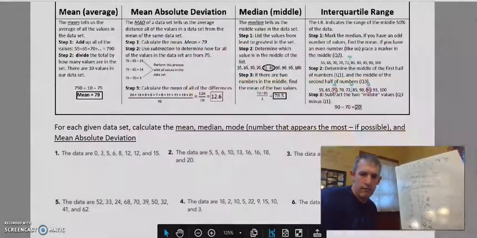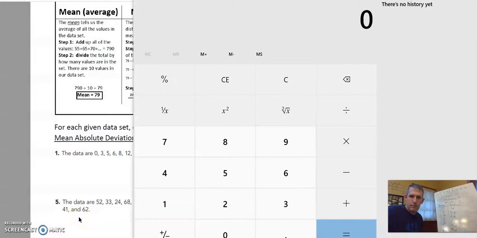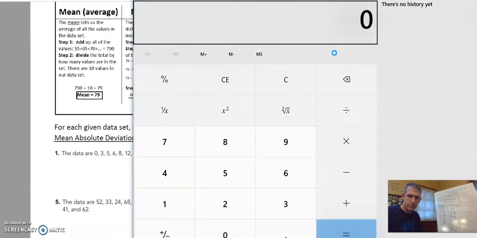There we go. 12 minus, what did I say? 7.6. I was right. And then 4.4. And then 15 is 7.4.